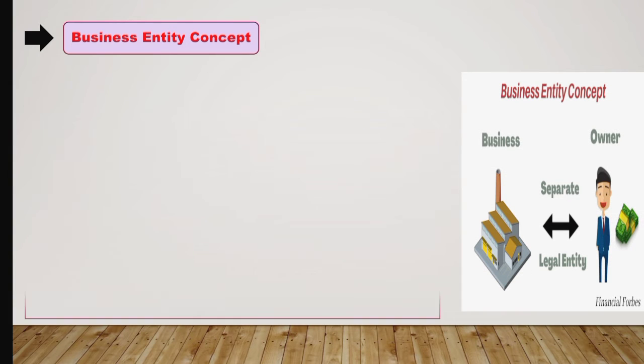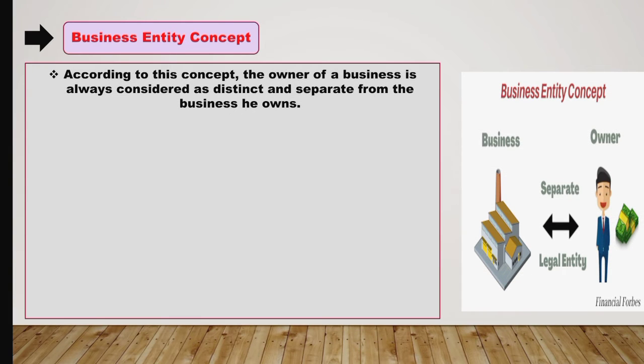Next principle is the business entity concept. According to this concept, the owner of a business is always considered as distinct and separate from the business he owns. So we can say according to the business entity concept, the owner and the business are both separate entities.